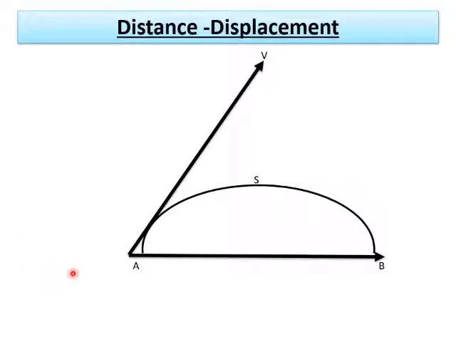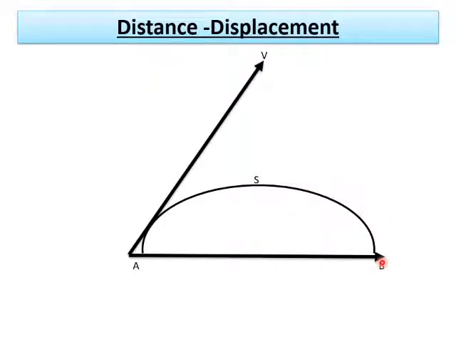Here, to make you understand more about distance and displacement, suppose you are standing here and making an angle with the horizontal, this is your angle, and you throw a ball into the air. Let the ball take a path in this way and reach the ground after a while. So this is B.